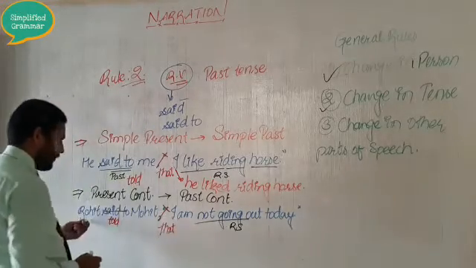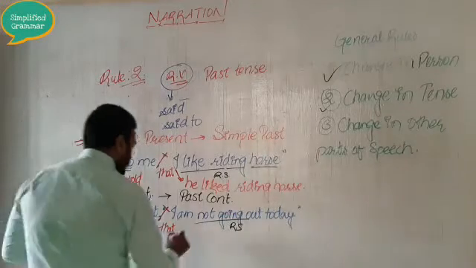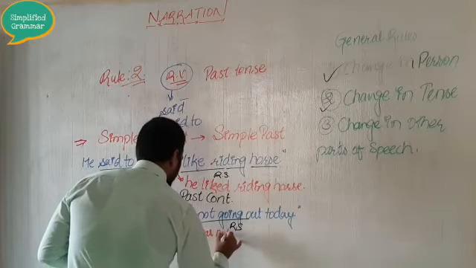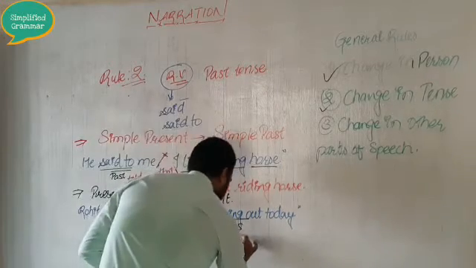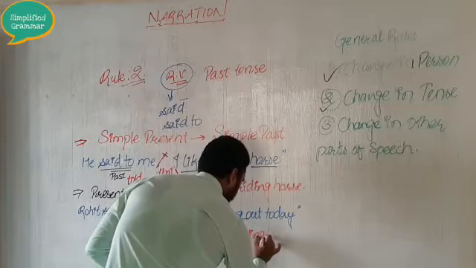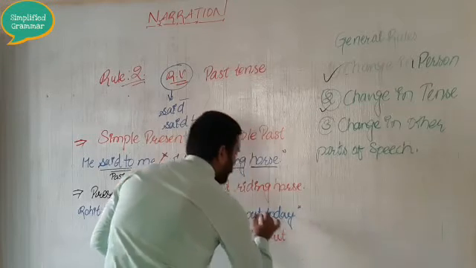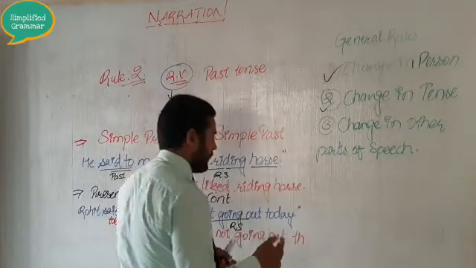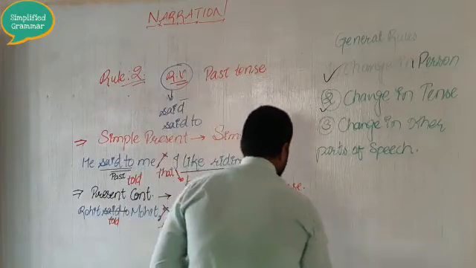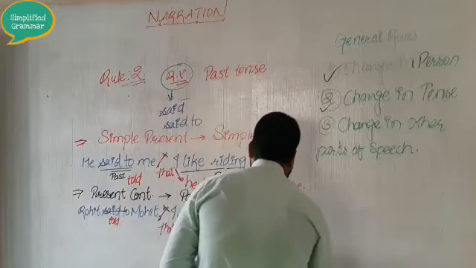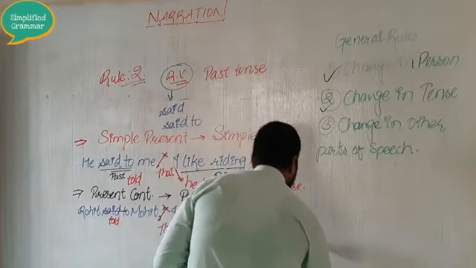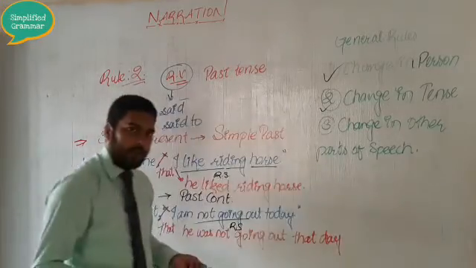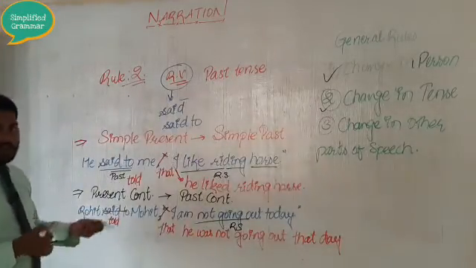Then the first person changes according to the subject: he was not going out. Today will become that day. He was not going out that day.